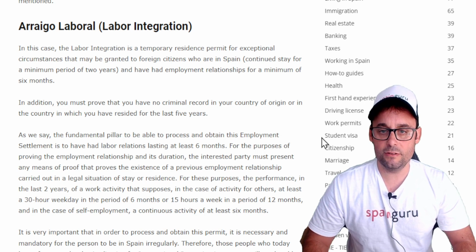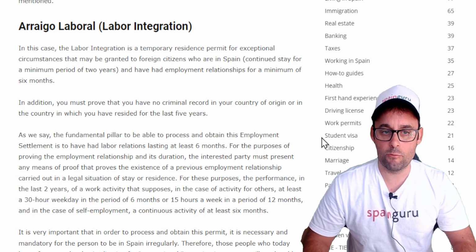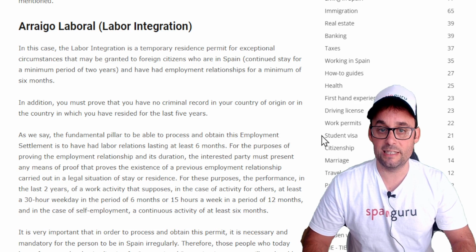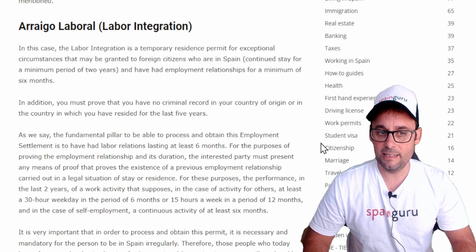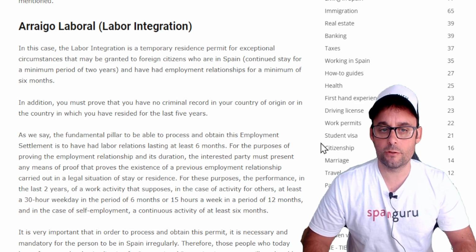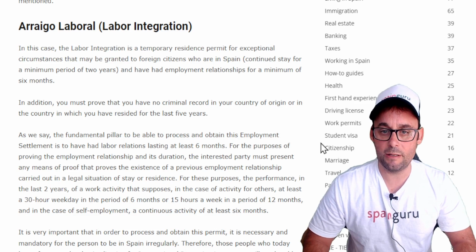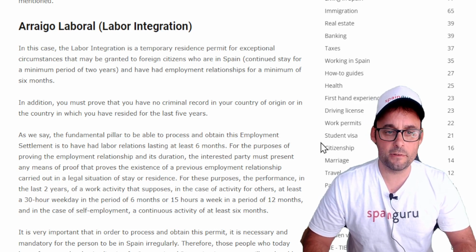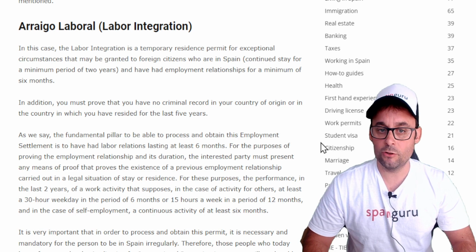For these purposes, the performance in the last 2 years of a work activity that supposes, in the case of activity for others, at least a 30-hour week in the period of 6 months or 15 hours a week in a period of 12 months, and in the case of self-employment, a continuous activity of at least 6 months.